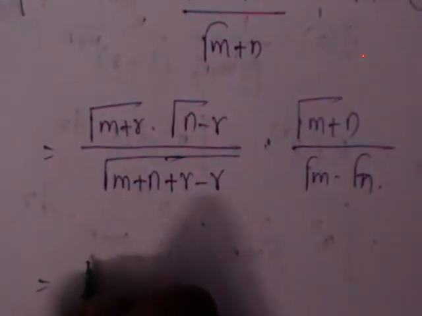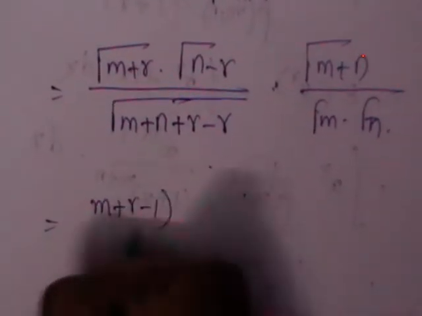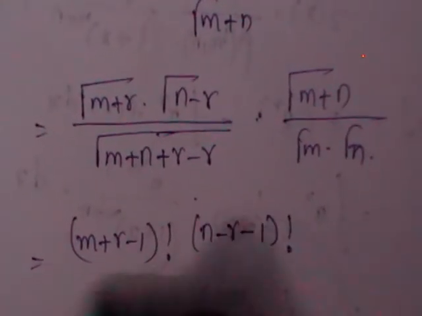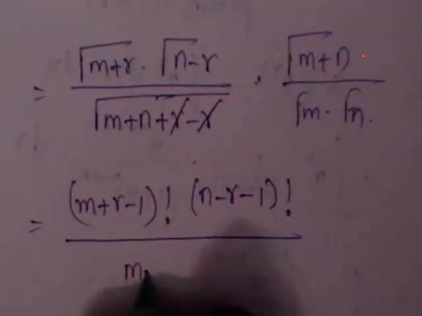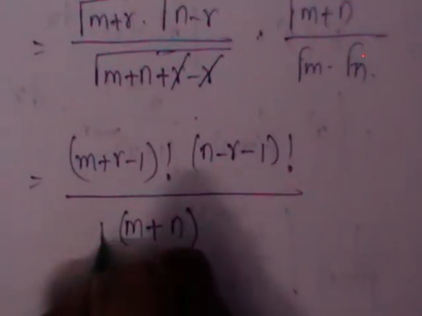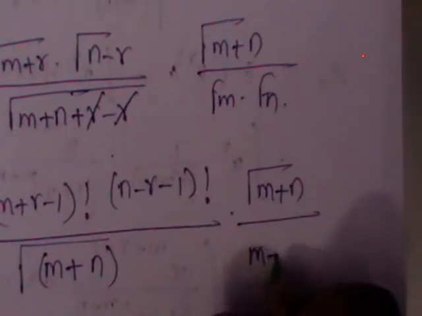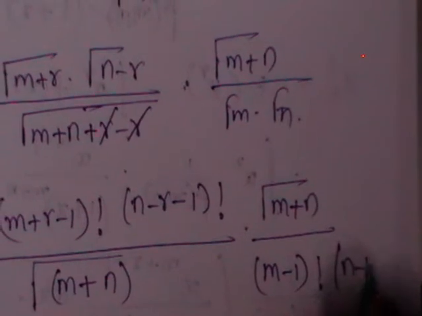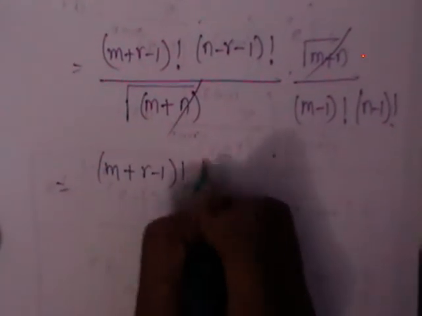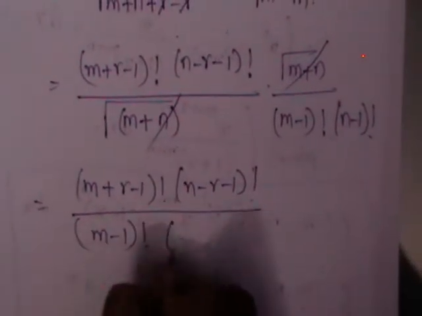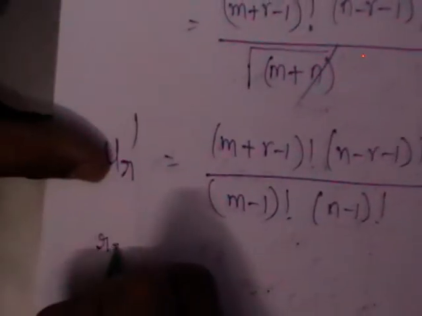Γ(m+r) can be written as (m+r-1) factorial. Γ(n-r) can be written as (n-r-1) factorial. Plus r minus r cancels, and you have Γ(m+n) in numerator and denominator. Γ(m) can be written as (m-1) factorial, Γ(n) as (n-1) factorial. So you got (m+r-1)! (n-r-1)! / ((m-1)! (n-1)!). This is μ_r'. Here it is sufficient to calculate the variance and mean.